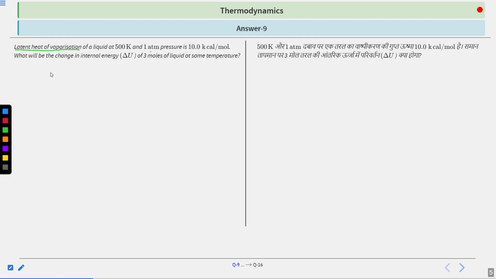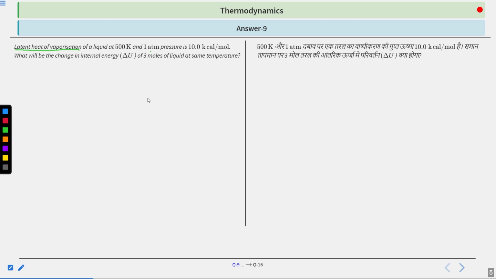It will not increase 1 degree until all of your liquid is converted into gas. That amount of heat is latent, hidden in the liquid, and it is absorbed by the liquid, so it is written as latent heat of vaporization. So that thing is given.